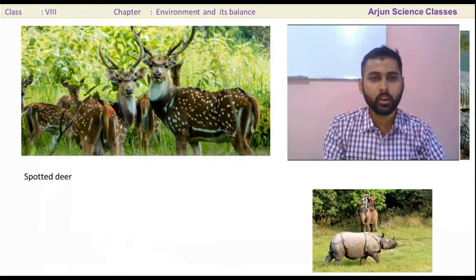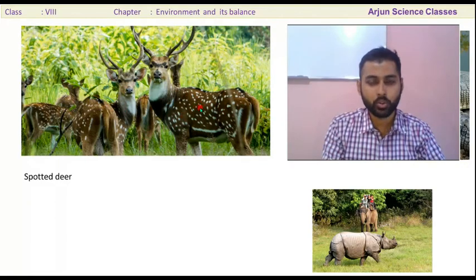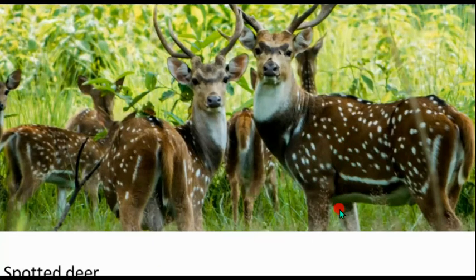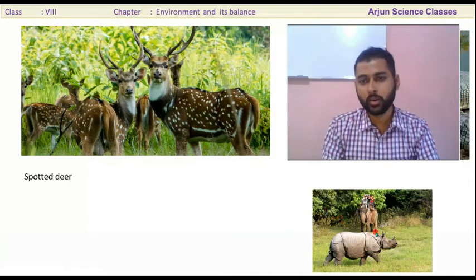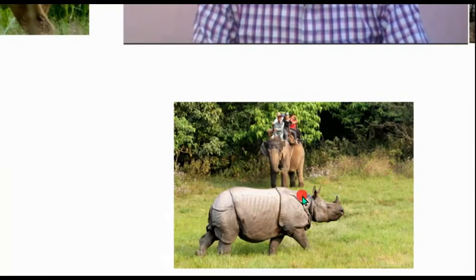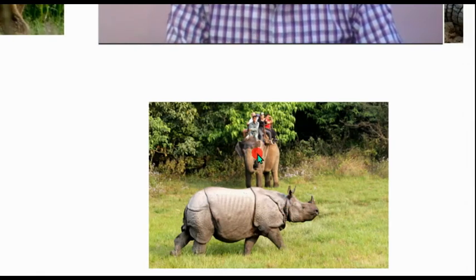Dear students, here you can see spotted deer. This deer has small spots, that's why it is called spotted deer. Likewise, the one-horned rhinoceros consists of only one horn. This is the horn. The one-horned rhinoceros is the famous animal of Chitwan National Park, and here you can see a tiger.